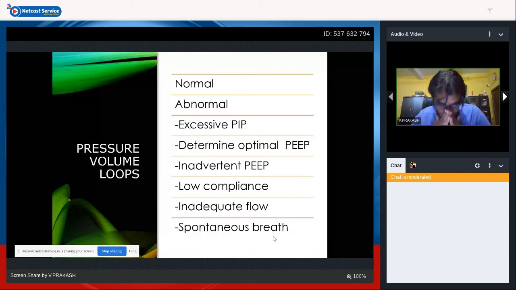Good. Next come your loops. We've been seeing the scalar graphics: pressure versus time, volume versus time, flow versus time. Now we are going to see the loops. The loops are of two types. One is pressure-volume loops, and the other one is flow-volume loops.